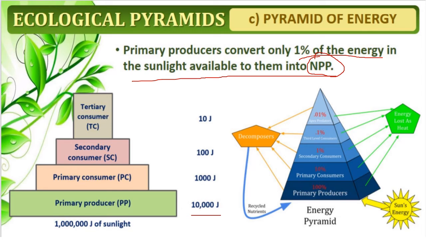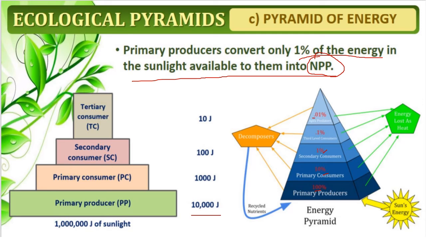From primary consumer to secondary, it was 100%, which decreases to 10%, from 10% to 1%, from 1 to 0.1, and 0.01%. In this way, the energy flow from the producers to the tertiary consumer goes on decreasing.